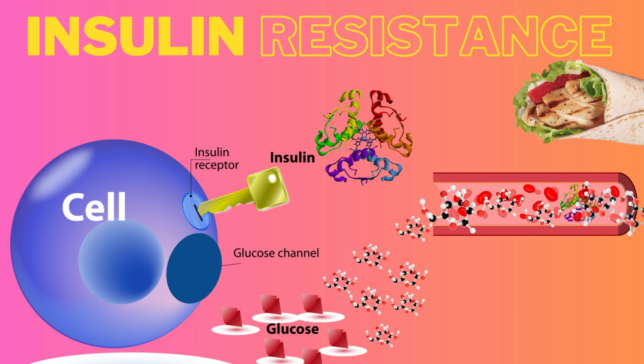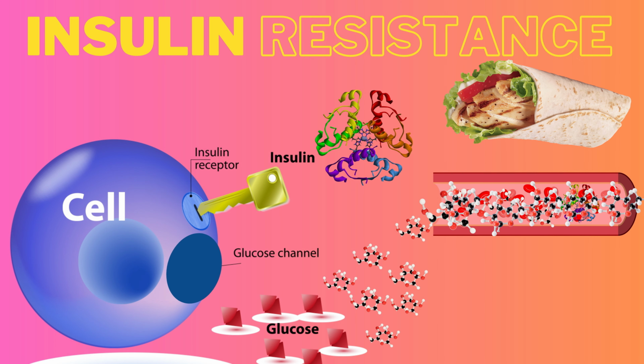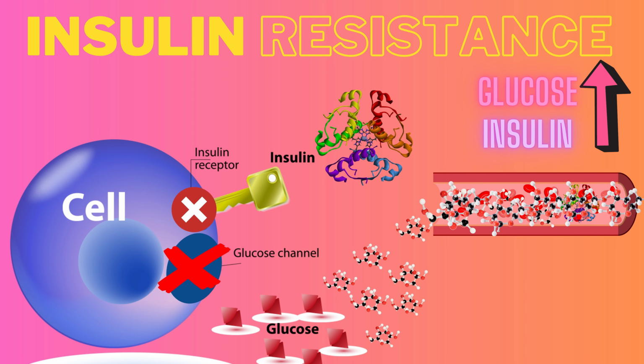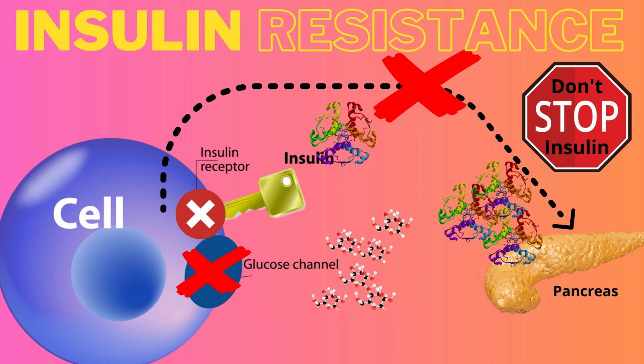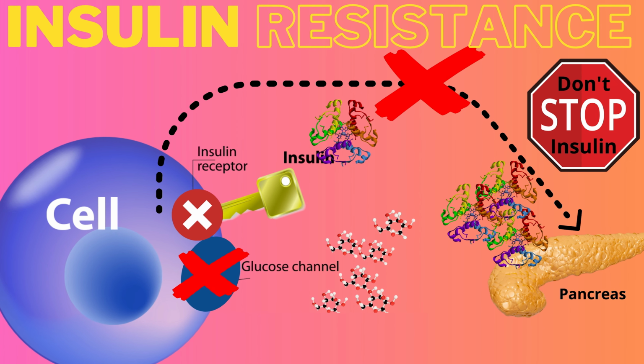With insulin resistance, you have impaired glucose metabolism. You eat carbs, it increases your glucose and insulin. Your cells resist insulin and don't let glucose in. Your body tries to compensate by producing more and more insulin so that it could push that glucose into the cells. You get chronically elevated insulin and chronically elevated glucose, which over time progresses into type 2 diabetes. Too much glucose and too much insulin is what drives insulin resistance.